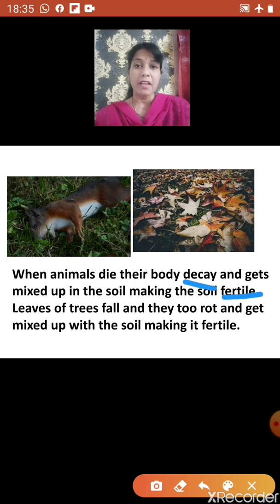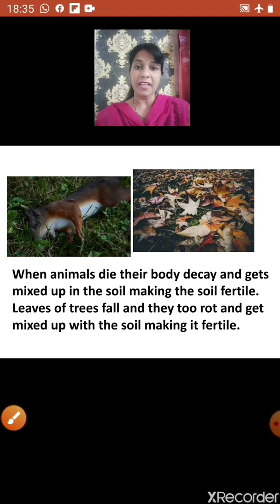Fertile means the soil gets nutrition, so it helps the plants to grow. In the same way, leaves of trees also fall here and there and they too rot. And when they rot, they get mixed up with the soil and they make the soil fertile.